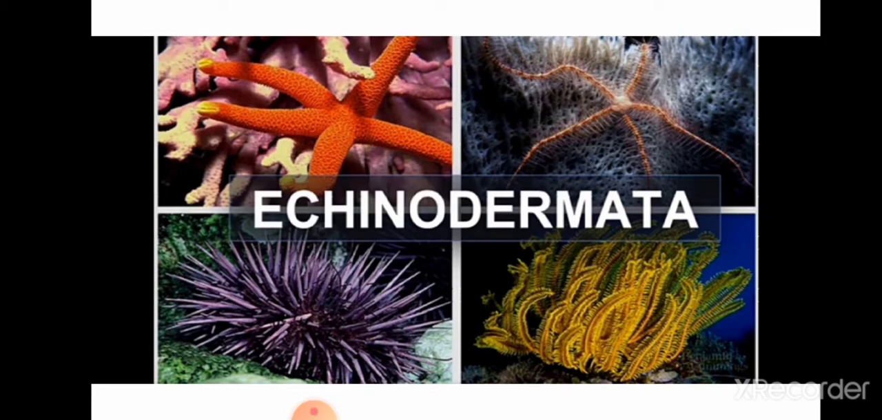So already we have discussed the phylum Porifera, Coelenterata, Ctenophora, Platyhelminthes, Aschelminthes, Annelida, Arthropoda and Mollusca. So we have left out the last two phyla in invertebrates. They are Echinodermata and Hemichordata. So that is what we will discuss in today's video.